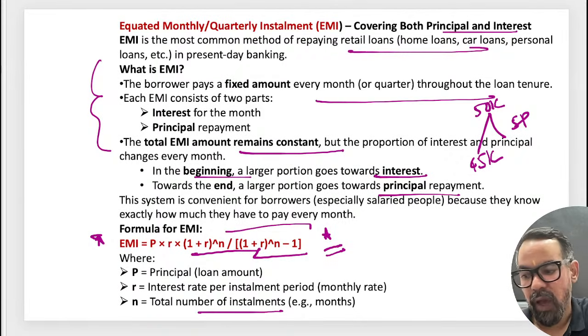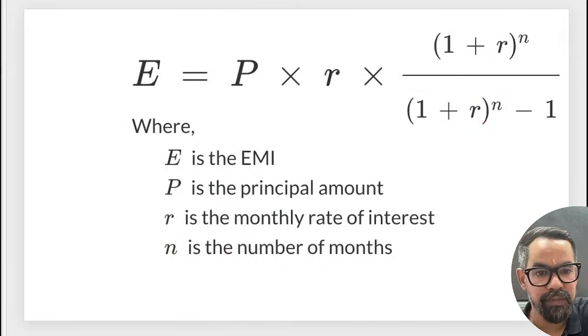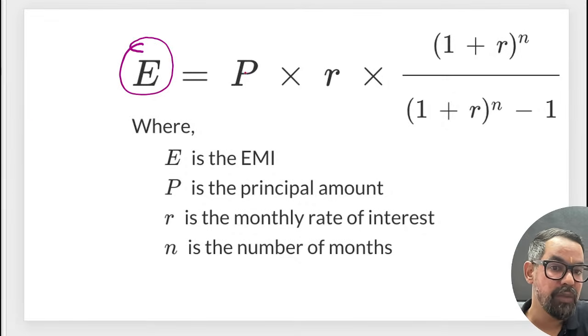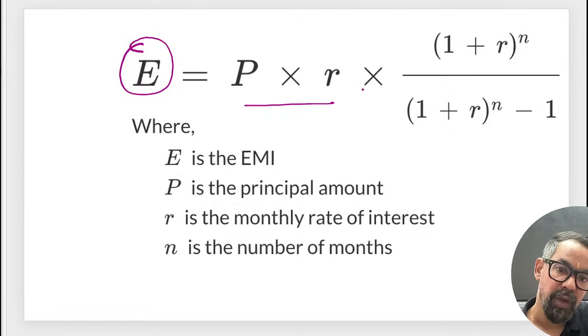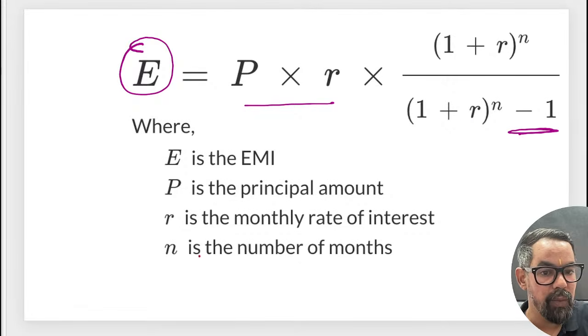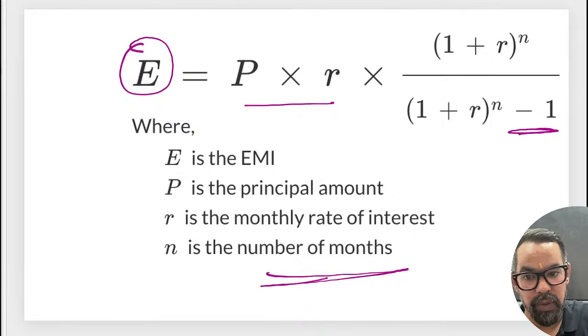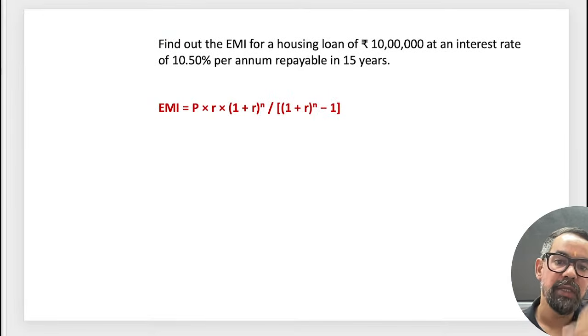Here R is your monthly rate of interest. That will help you to calculate this. Okay, let's apply this once.